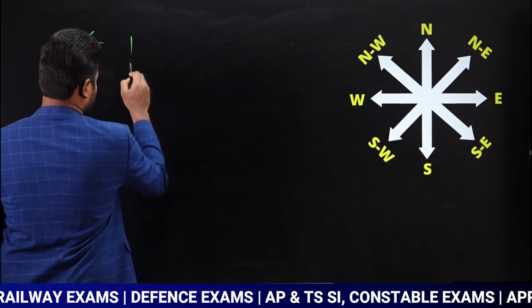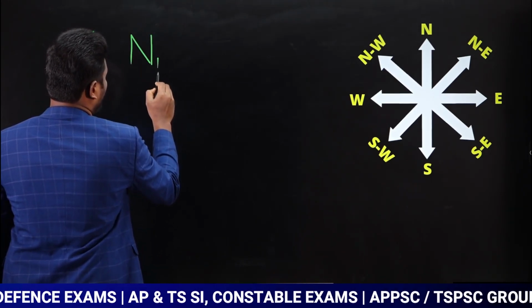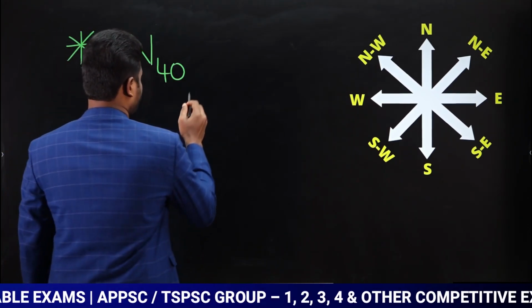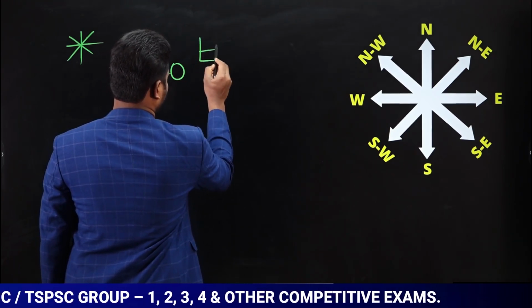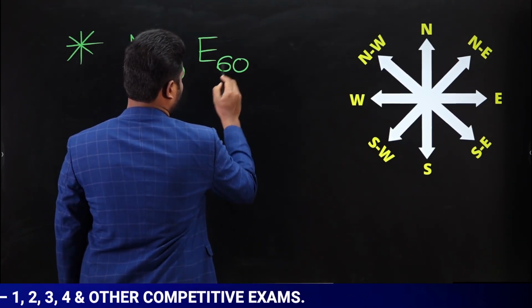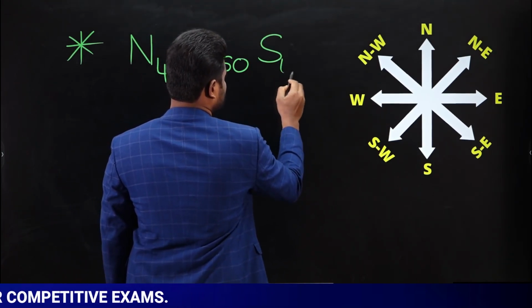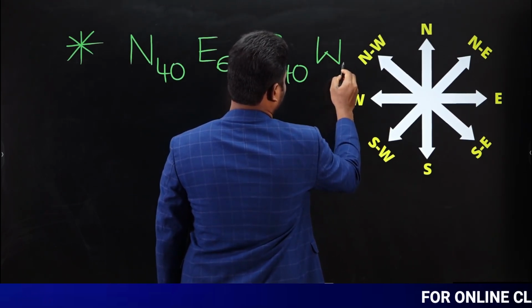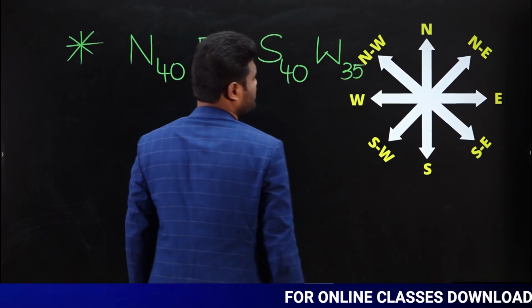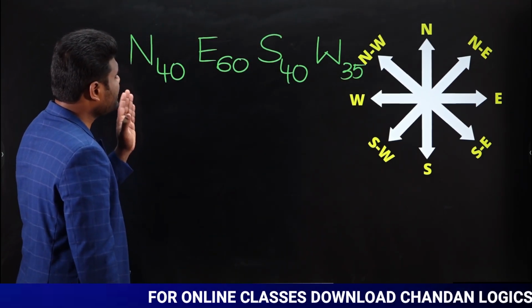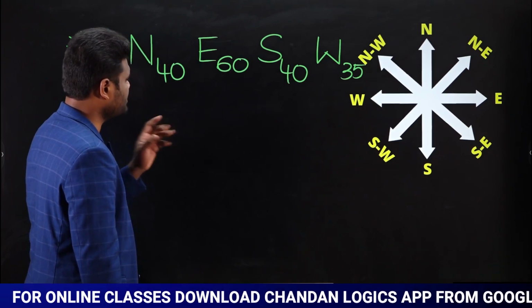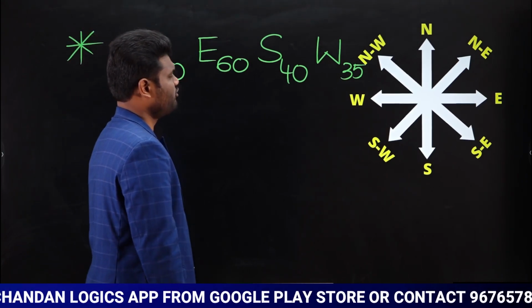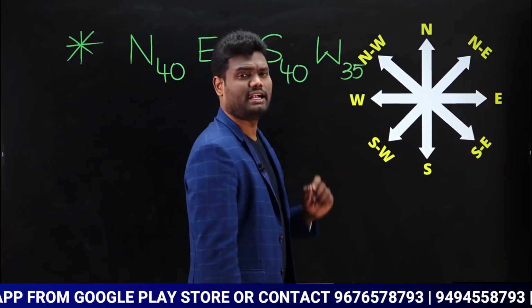A person travels north 40 meters, followed by east 60 meters, followed by south 40 meters, followed by west 35 meters.